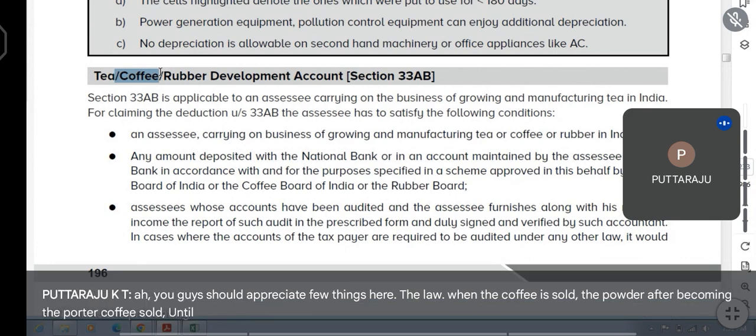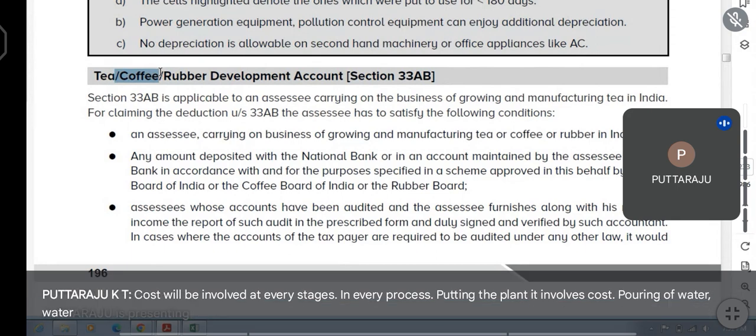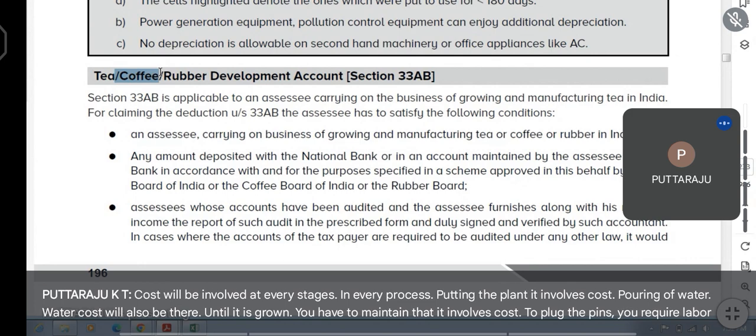Until it becomes powder and is served as coffee, it involves cost at every stage, right? Cost will be involved at every stage in every process. Putting the plant, it involves cost. Pouring of water cost will also be there. Until it is grown, you have to maintain that. It involves cost. To pluck the beans, you require labor. For them, you pay the amount.